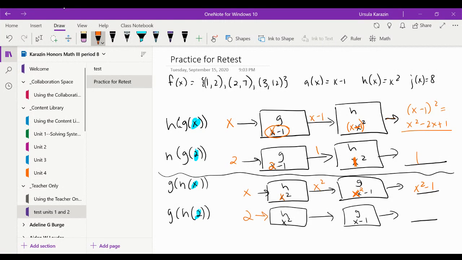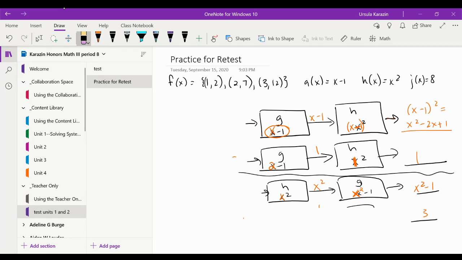And so wherever I see X in my H box, I put a 2. So 2 squared is 4. And then 4 minus 1, okay, because I'm putting 4 here now. 4 goes in for X, so that is 3. Okay, so I'll put a little pause there so you can see that one.